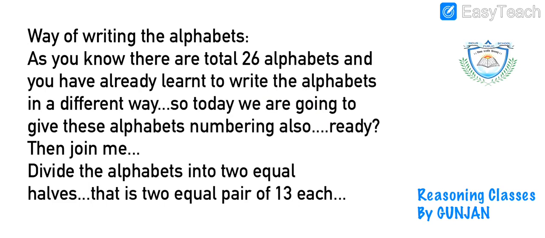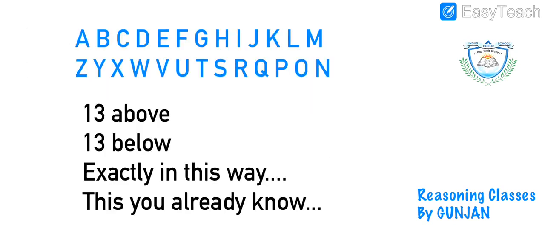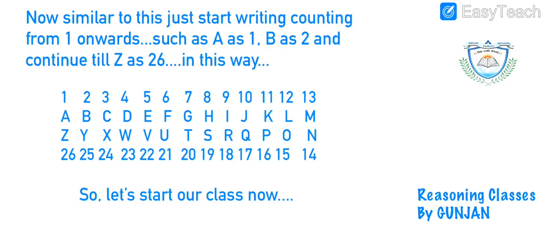As you know, we have already divided the alphabets into 2 equal halves, that is 2 equal pairs of 13 each, like this. First 13 alphabets are written above and below these 13 alphabets another 13 alphabets are written, 13 above, 13 below. Exactly in this way. This you already know. Now what are we going to do today? We are going to do something similar to this.